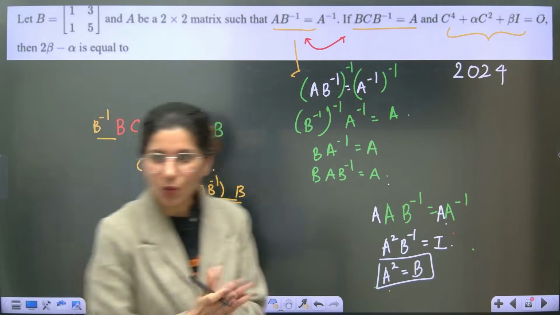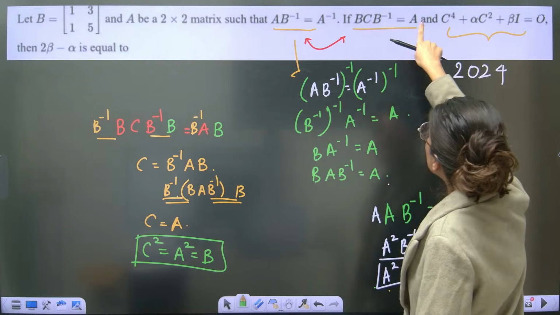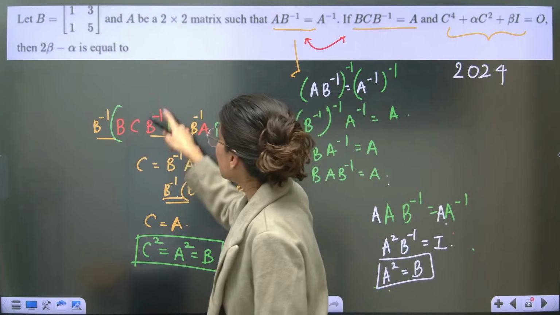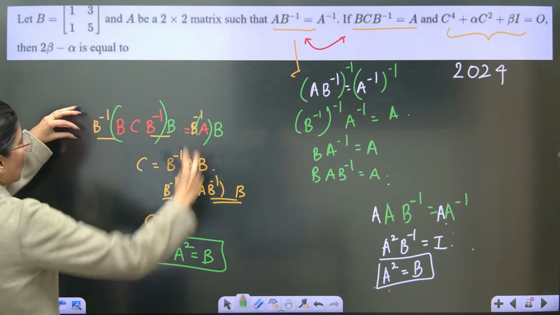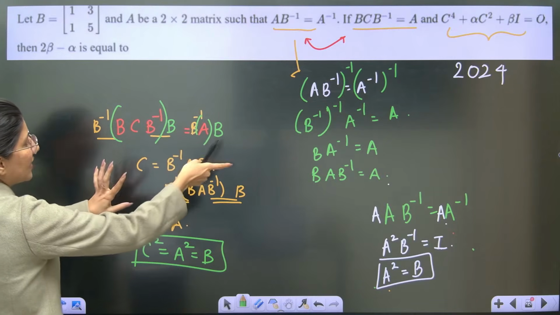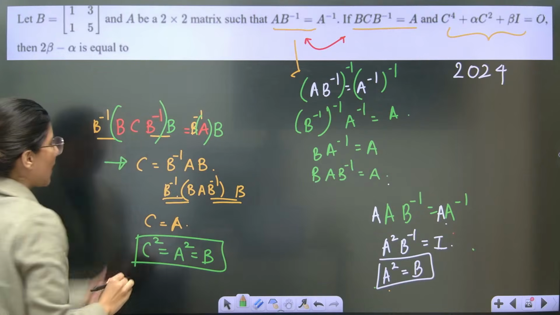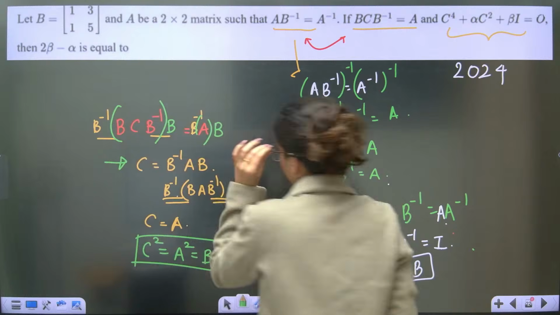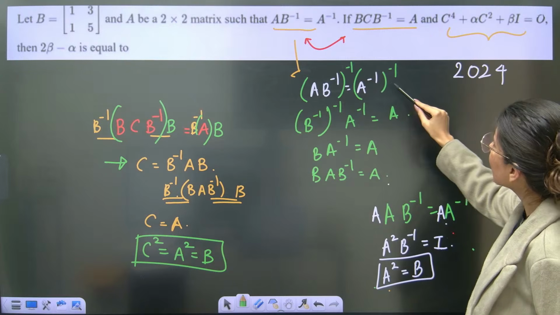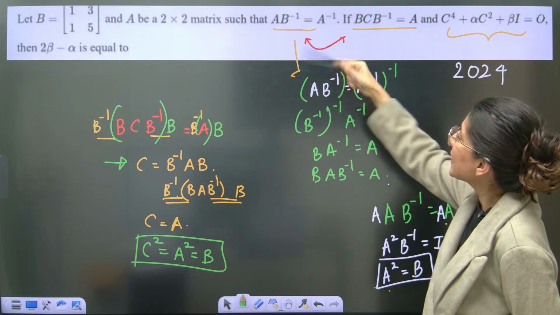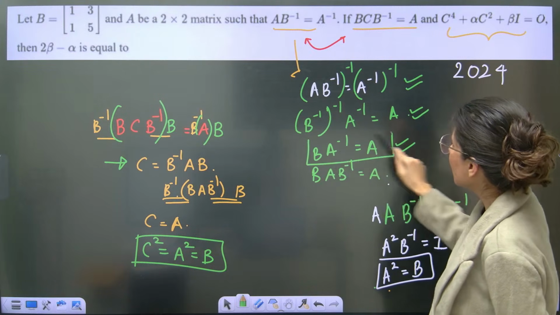Okay, so let me explain what I did. So we had this: BC B inverse is equal to A. So from the left hand side I introduced B inverse, on the right hand side B. Same on the right hand side also I did, so that this is gone, C is equal to B inverse AB. This is the first thing which we have got. Now as per the question, from here we can take the inverse of this equation. The moment you take the inverse, you will get this.